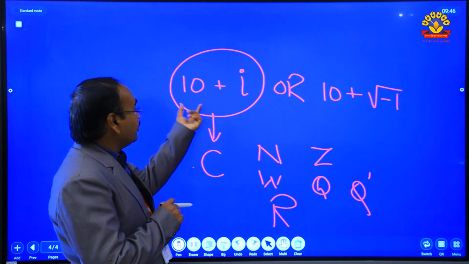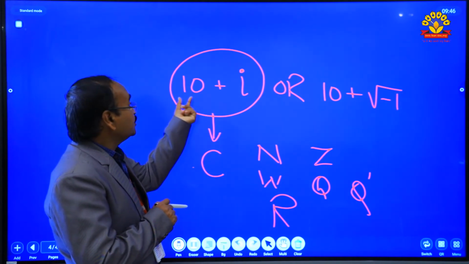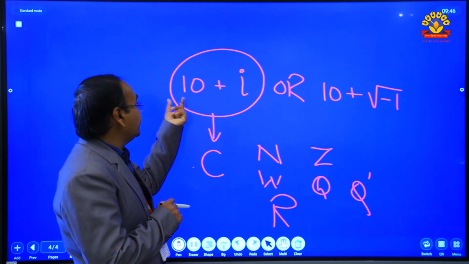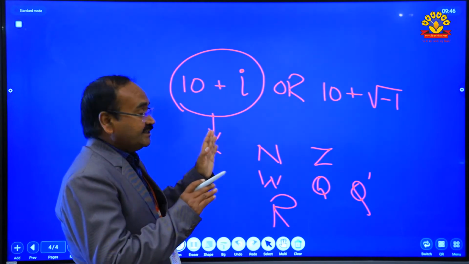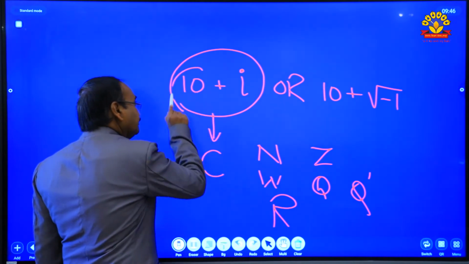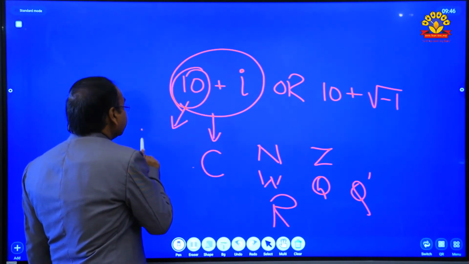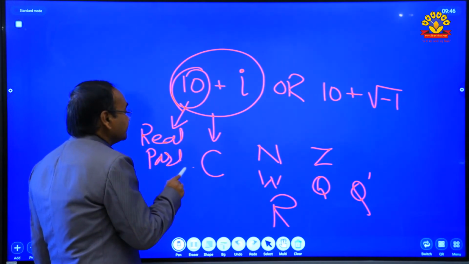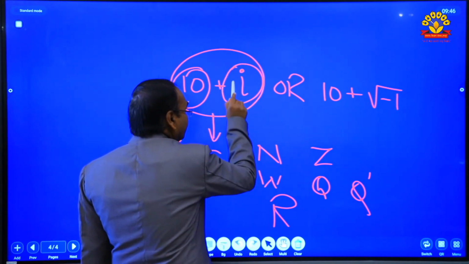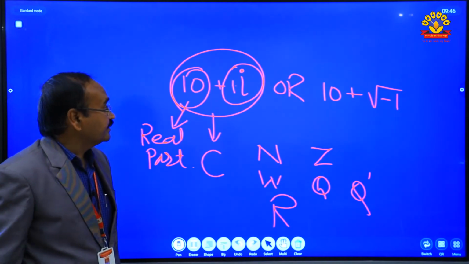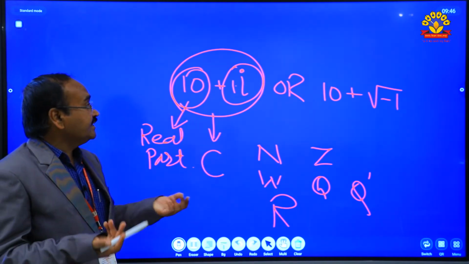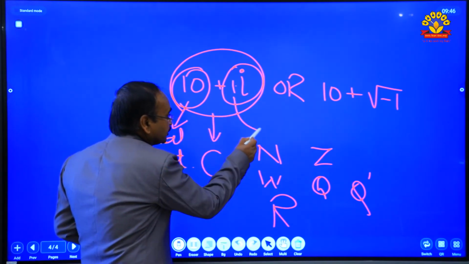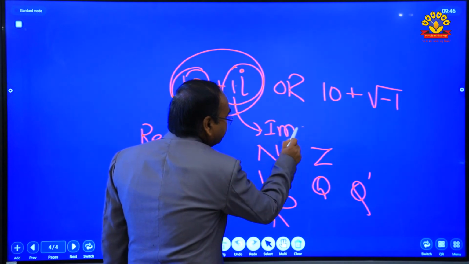So in capital C, what types of numbers are there? Two parts, two numbers. One is a real number and another is an imaginary number. When we take the pure real number, this is called the real part of the complex number. याला काय म्हणतात? रियल पार्ट. आणि जो हा नंबरचा कोइफिशियंट, इथं पण रिअलच नंबर असतो कारण मल्टिप्लिकेशन विथ वी कॅन टेक एनी रिअल नंबर्स देअर. आणि असा जो नंबर असतो याला म्हणतात इमॅजिनरी पार्ट.